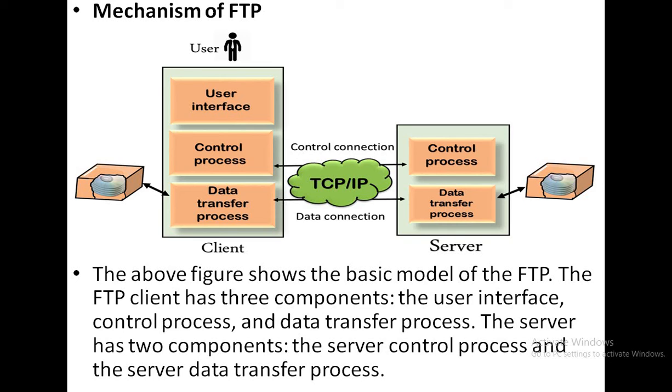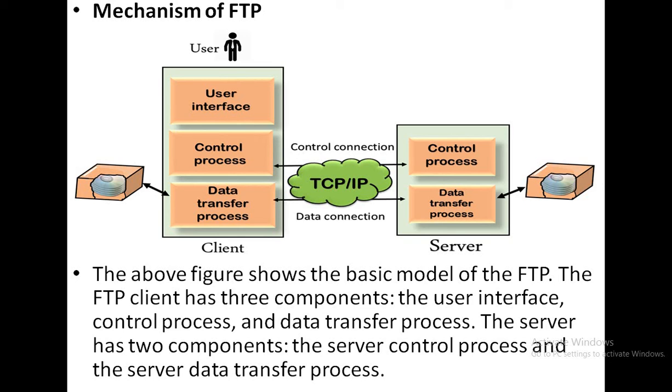The FTP client has three components: the user interface, control process and the data transfer process. And the server has two components, the server control process and the server data transfer process.